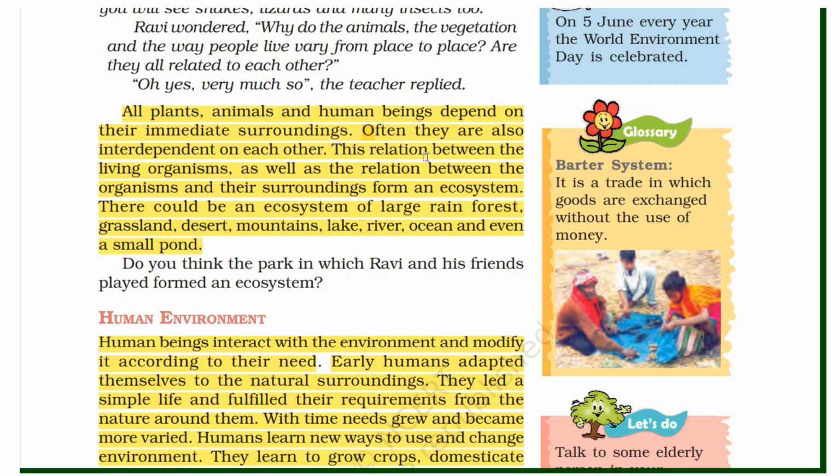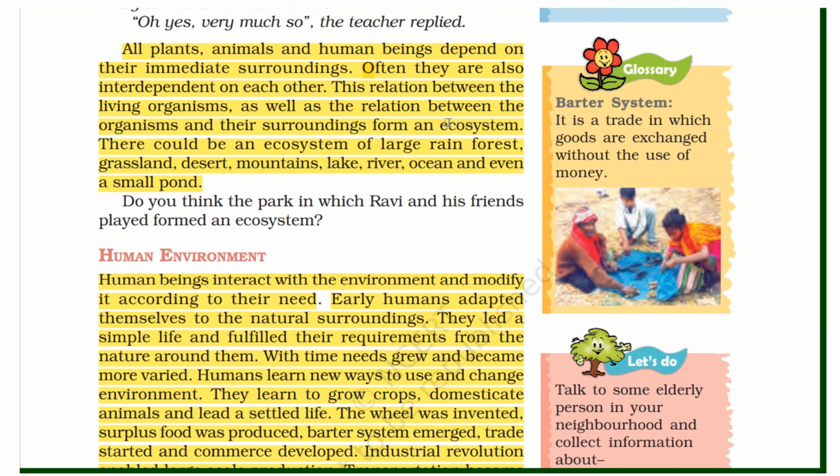The relation between living organisms, as well as the relation between organisms and their surroundings, forms the ecosystem. This is the meaning of ecosystem. There could be an ecosystem of a large rainforest, grassland, desert, mountains, lakes, rivers, ocean, and even a small pond.